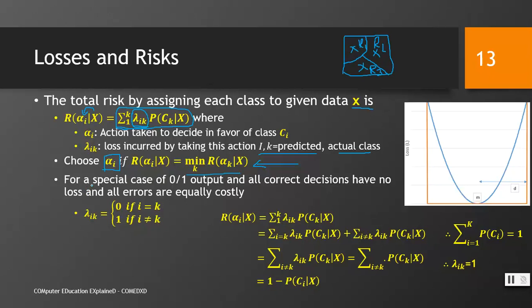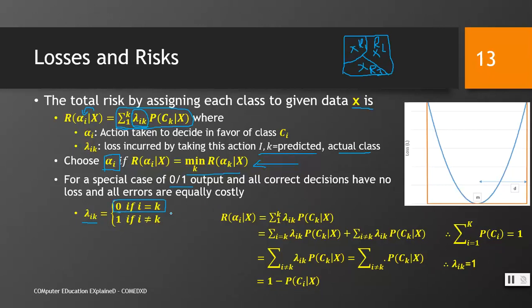For a special case of 0-1 output, all correct decisions have no loss. That's interesting. And all errors are equally costly. What does that mean? That means this lambda ik, meaning assigning class i whereas that instance or that value of x actually belongs to class k, would be 0 if i and k are equal.